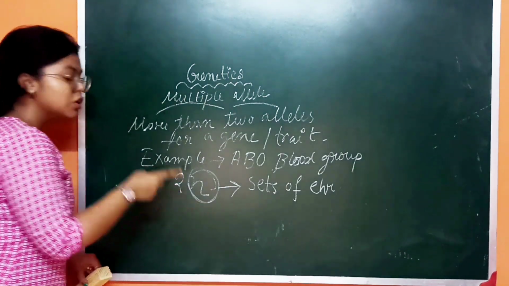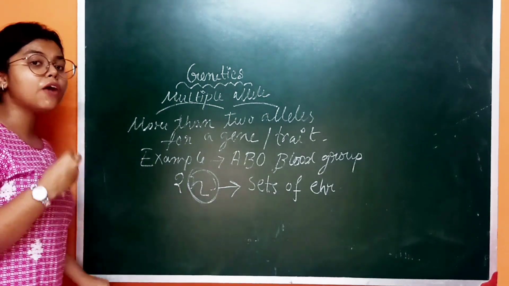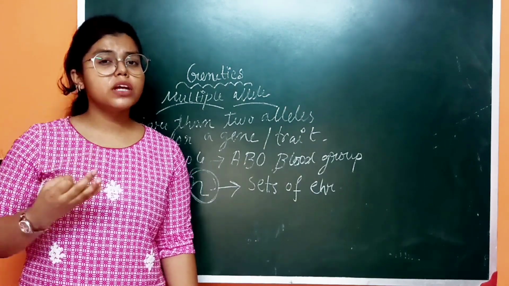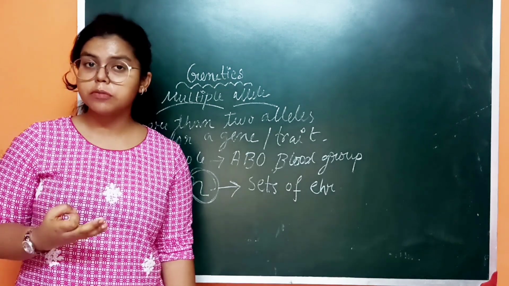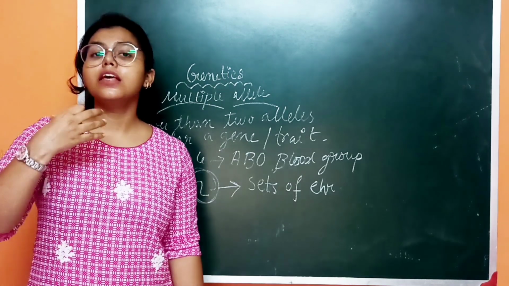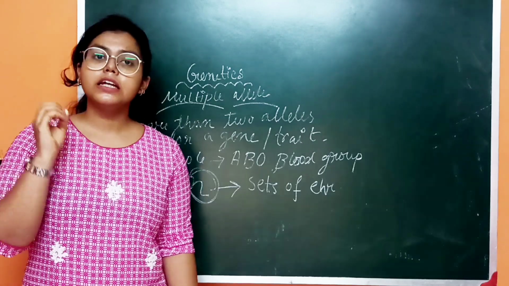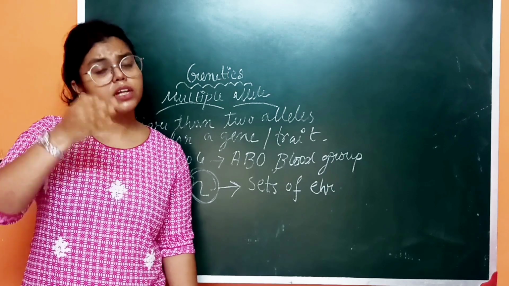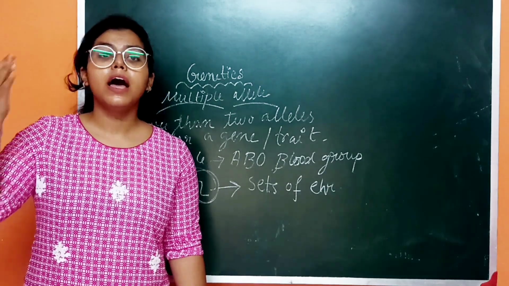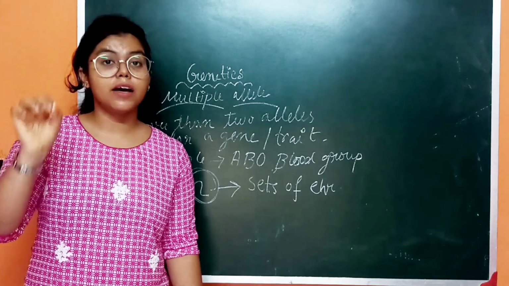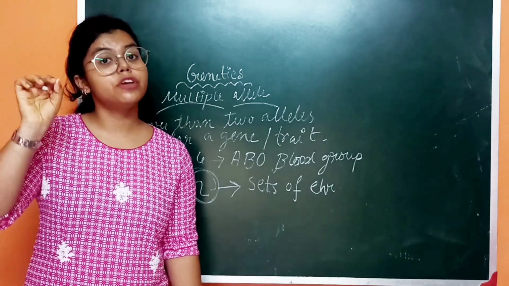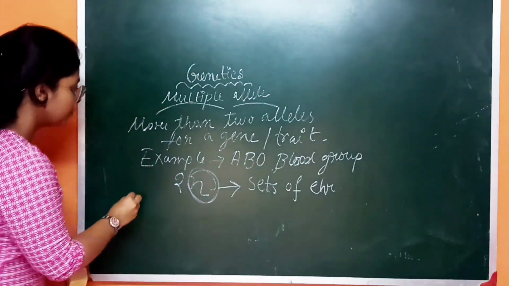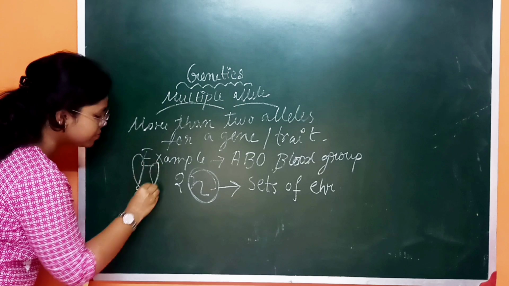But how can it be possible that in a particular human being three types of alleles are present? Is it possible? No. In you, or suppose in me, it is not possible. There would have to be three homologous chromosomes, each having a particular allele responsible for a gene. It is not possible because we have two sets of chromosome.